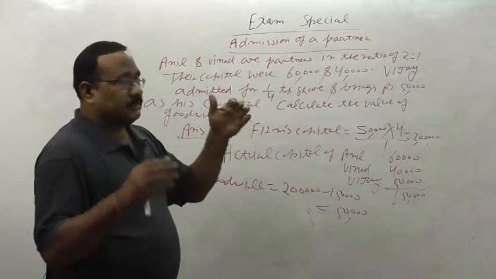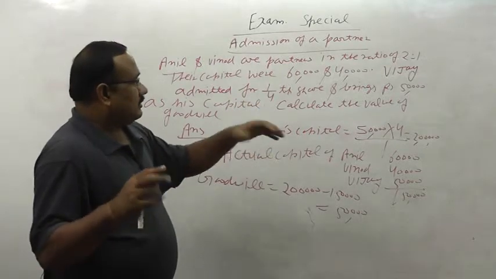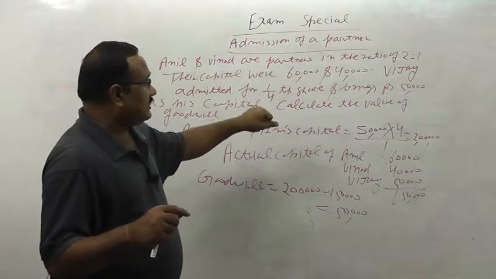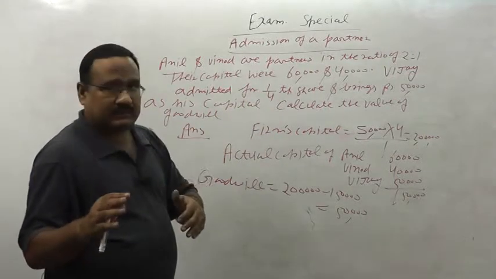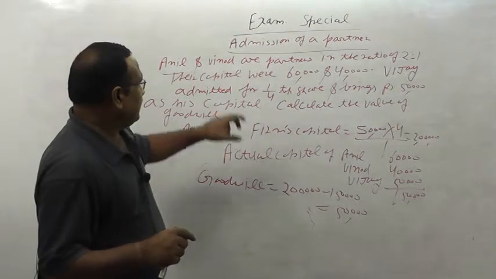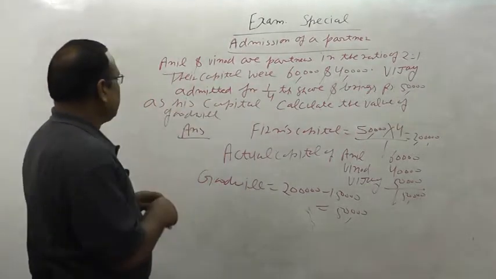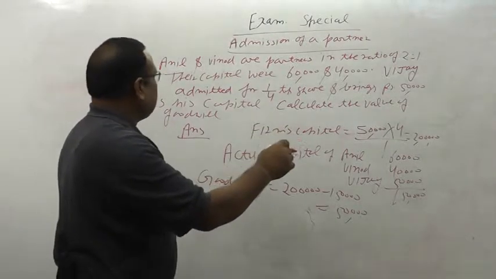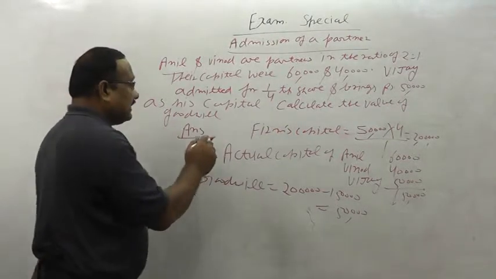In some questions of hidden goodwill, this is the case of hidden goodwill, if the general reserve is also given. Suppose in the same question, general reserve is given. Here we show the general reserve. Suppose the general reserve is 20,000.